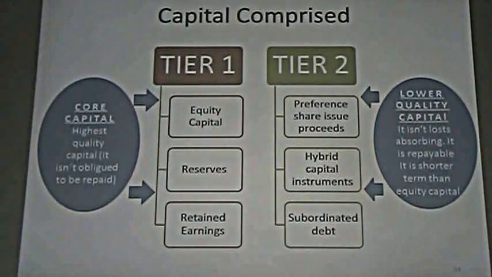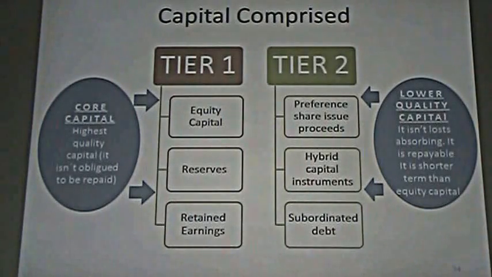This capital doesn't absorb losses. The first one can absorb them. Tier 2 doesn't absorb losses. This is the second difference between both kinds of capital. It is repayable to their owners. And in this case, we are speaking about preference share issue proceeds. I must pay interest to these people. I can't pay dividends to common stockholders if I have not previously paid preferred owners.